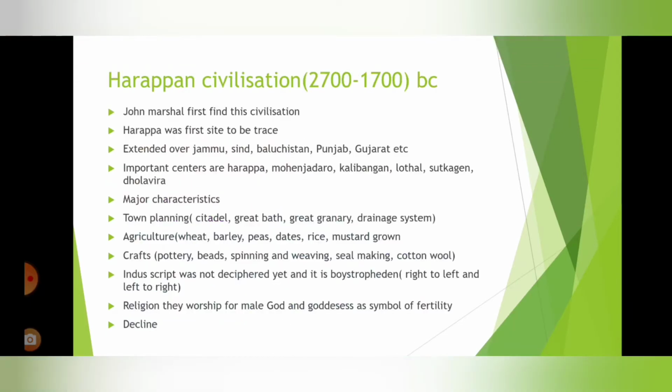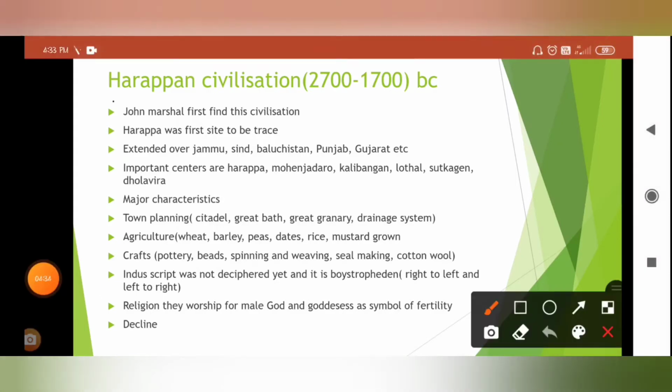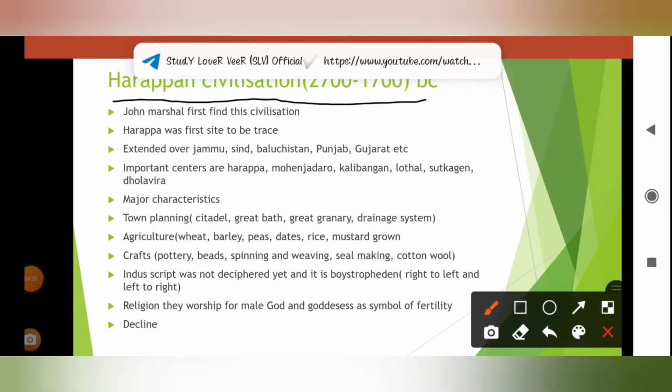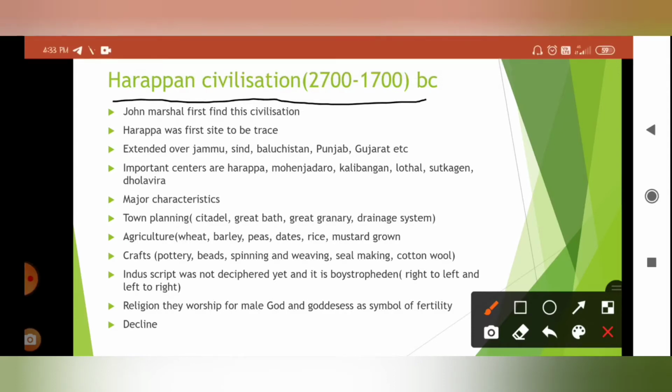Next we are going to discuss the Indus Valley civilization or Harappan civilization. This Harappan civilization existed around 2700 to 1700 BC. The Harappan civilization, which is also known as the Indus Valley civilization, existed around 2700 to 1700 BC.